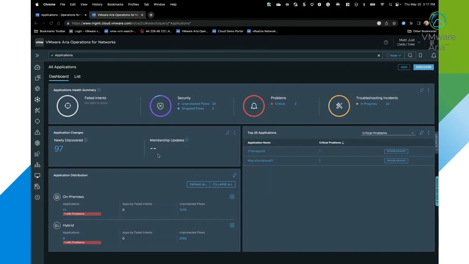And then again, what those dependencies upon the infrastructure are, because those could change, obviously. So we're looking at membership updates. Anytime we see something change within the environment, we're automatically alerted upon any membership updates so that we can take a look at those and see if we want to approve those within our system for visibility purposes. And then also breaking up and understanding where those application components live.